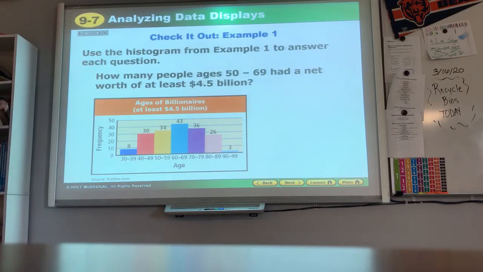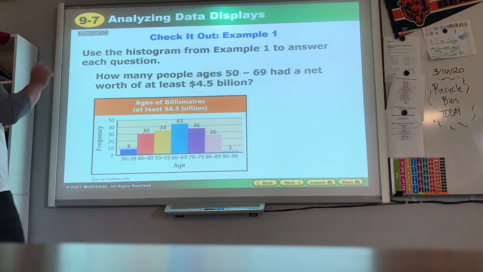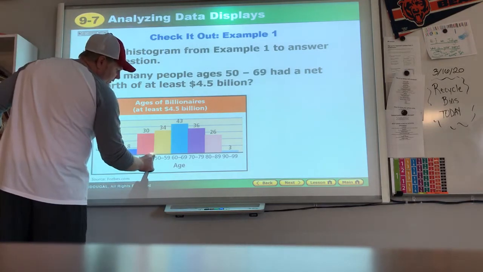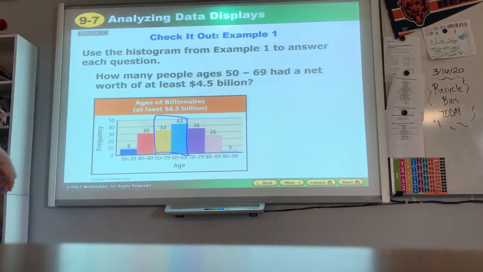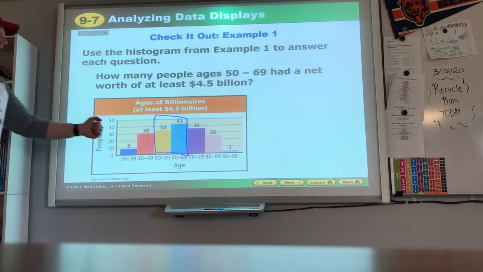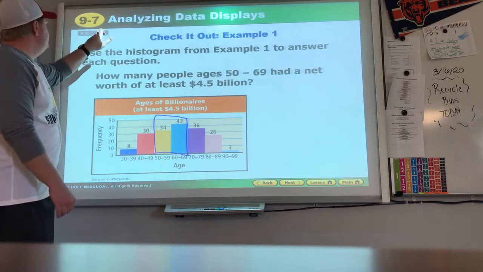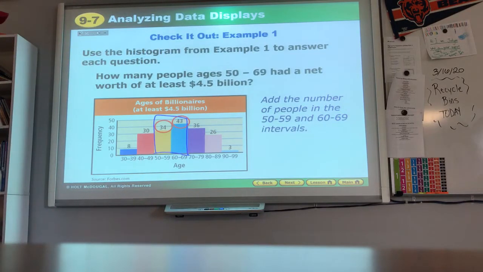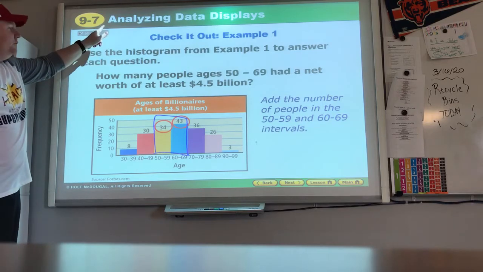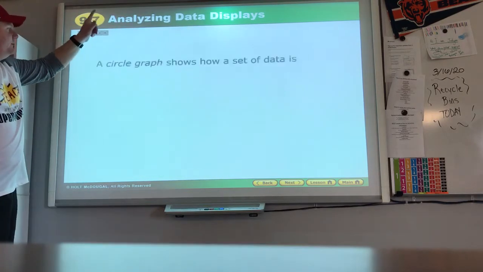Now, same histogram, how many people ages 50 to 69 had a net worth of at least $4.5 billion? So, 50 to 69, I have to look. That would include these two groups. So you would hopefully see that I need to add these numbers. When we do that, we get an answer of 77.